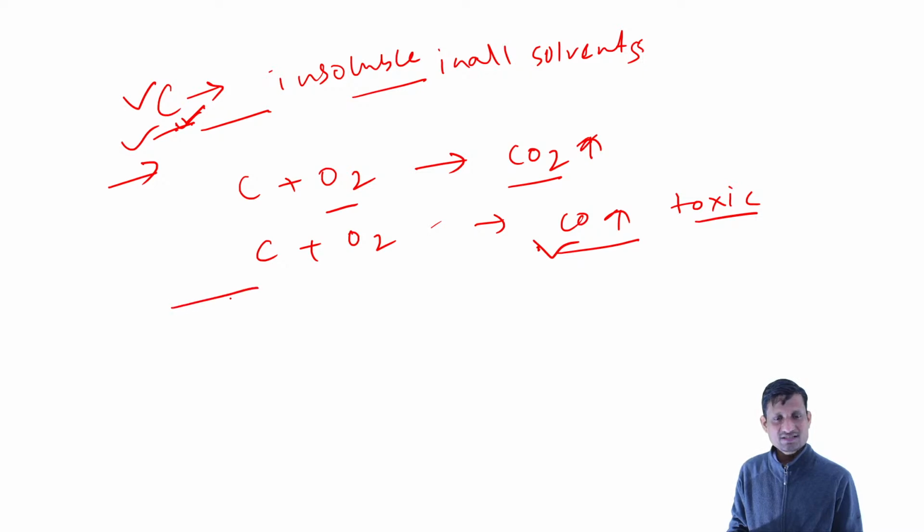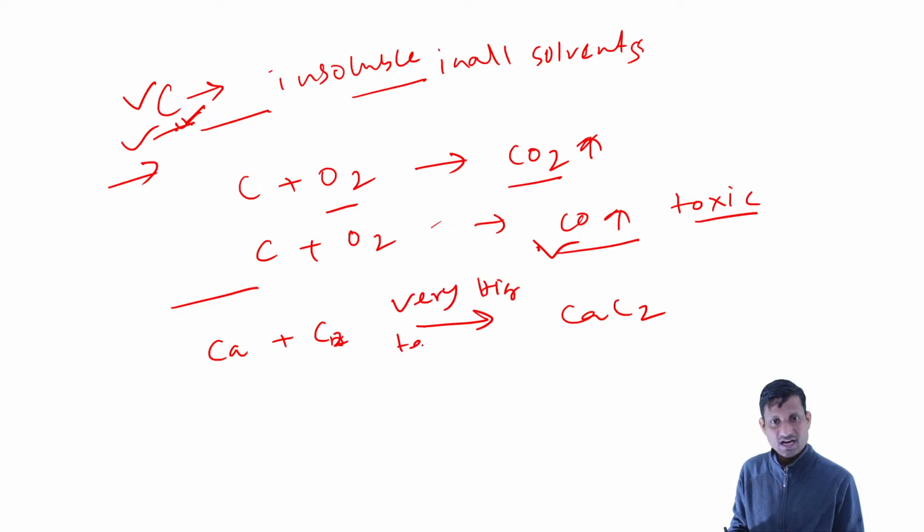Another important reaction about carbon: when calcium reacts with carbon, it produces calcium carbide. For this you need a very high temperature, maybe 1000 to 2800 degrees centigrade. So this is calcium carbide.